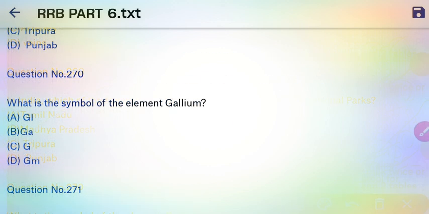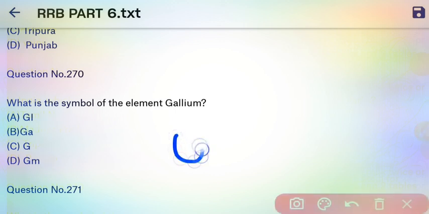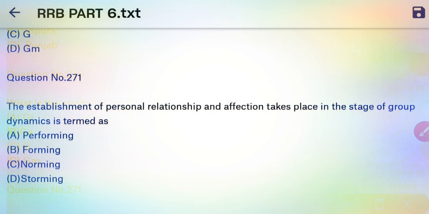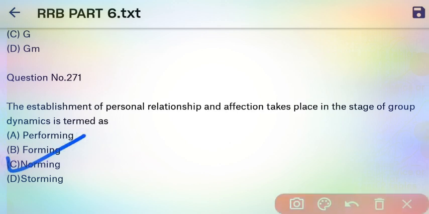Next question, what is the symbol of the element gallium? So here our right answer is Ga is the symbol of gallium. So B is the right answer. Next question. The establishment of a personal relationship and affection takes place in the stage of group dynamics termed as, so here our right answer is norming. The establishment of a personal relationship and affection takes place in the norming stage.